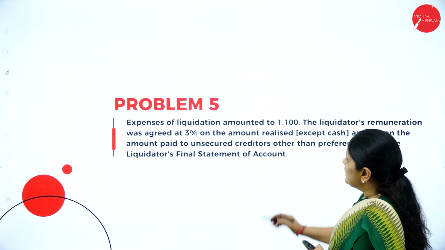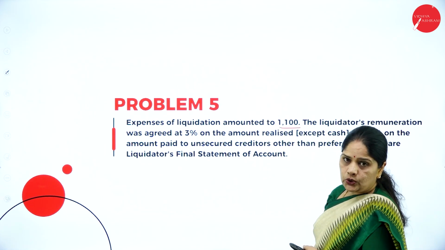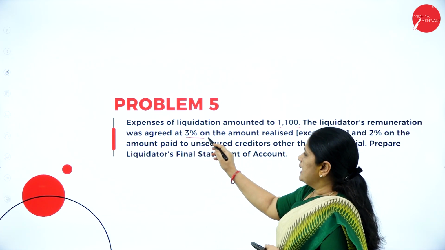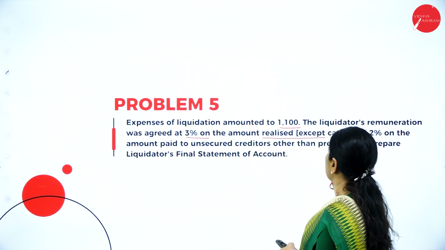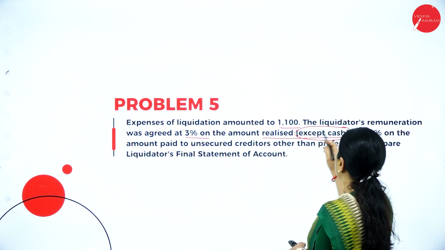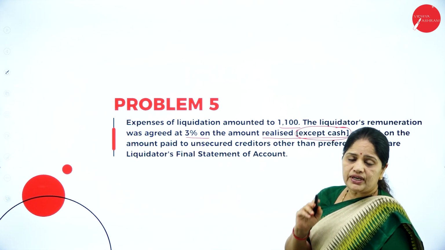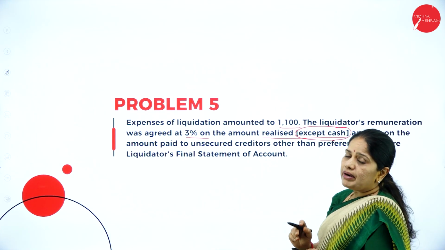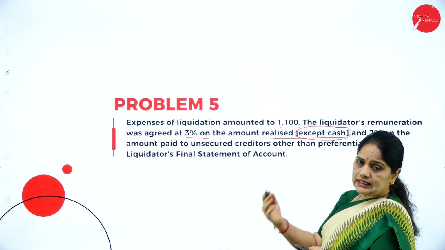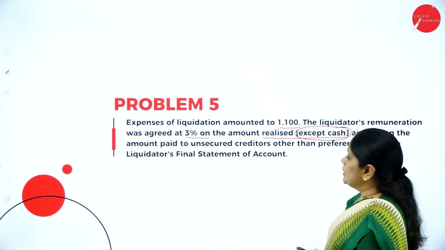Then expenses of liquidation amounted to 1,100. The liquidator's remuneration was agreed at 3% on the amount realized except cash. So this we should make a note of. On all the assets realized only, we have to calculate 3%. But sometimes if they don't mention except cash, we can include cash and then calculate the liquidator's remuneration.